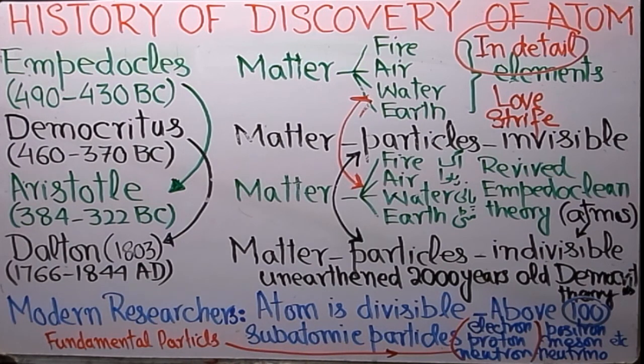So this was the brief history of atomic theory. What is atomic theory? That matter is composed of atoms. It is very similar to cell theory, which Schwann and Schleiden presented, that living bodies of animals and plants are composed of cells. Likewise, atomic theory says matter is composed of atoms.